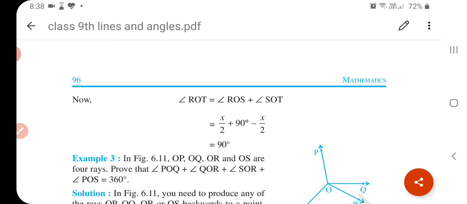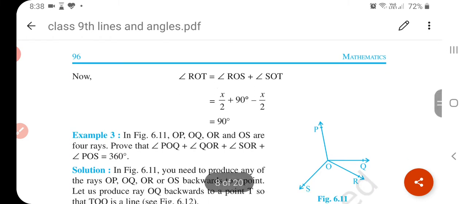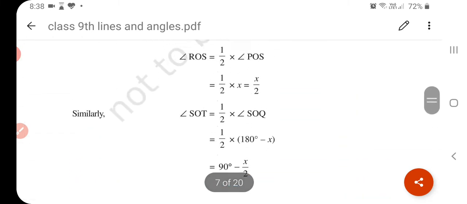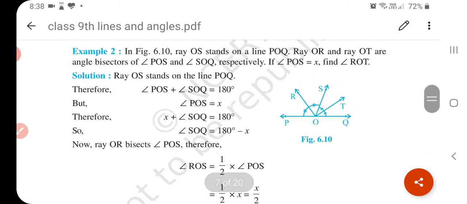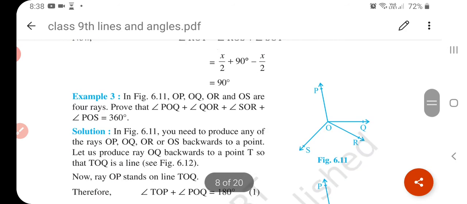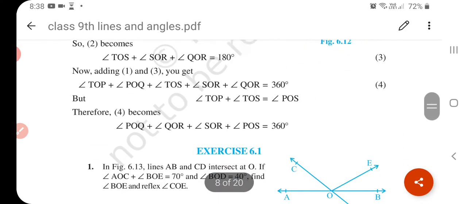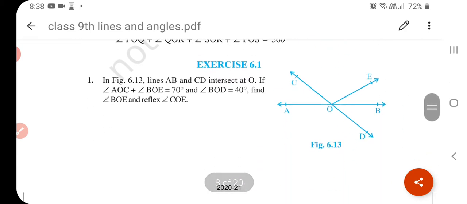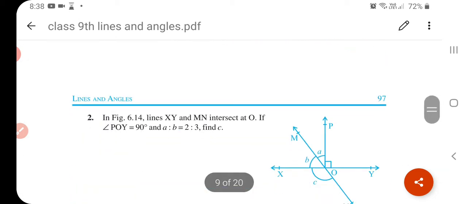Understand? This type of question you have to find. First of all it's important what we have been given and what we have to find. Understand? Then your question will become easy. Now example number 3 you have to solve by yourself.